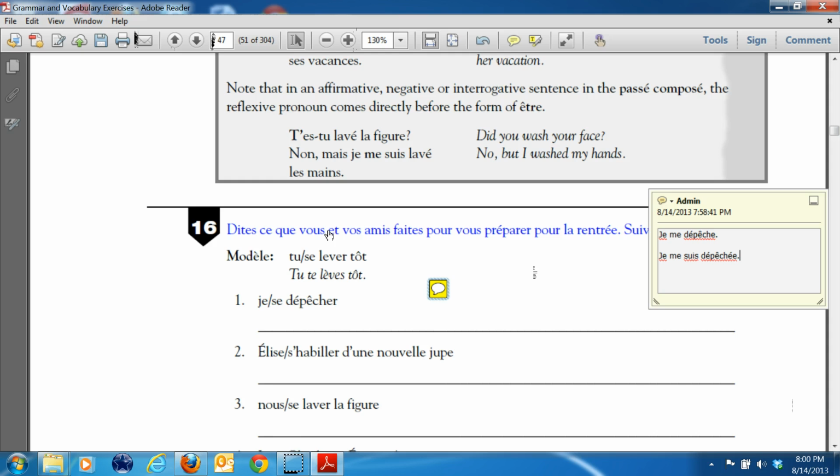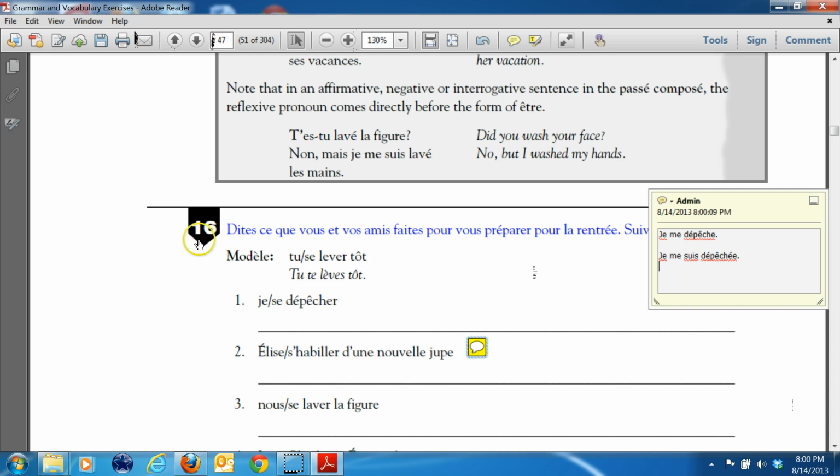Let's do the next one. Okay? Now, what if I said, we have Elise is a girl, Elise, and we have s'habiller d'une nouvelle jupe. Okay? So Elise gets dressed in a new skirt. But there is a de here, so it's not a direct object here. So I would make agreement in passé composé if I did this.